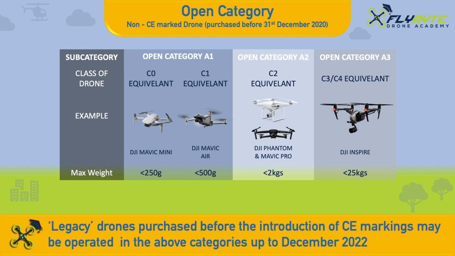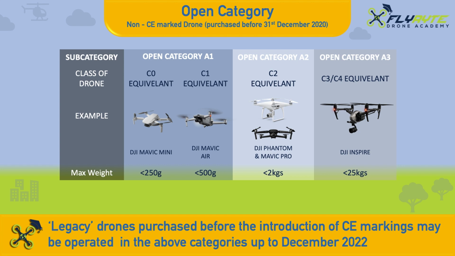If your drone weighs more than 500 grams but less than 2 kilograms, you may operate in the Open A2 class, for example a DJI Mavic Pro or Phantom. You will need to complete further training and attain an A2 certificate of pilot competency.